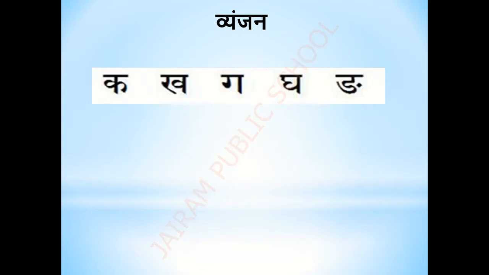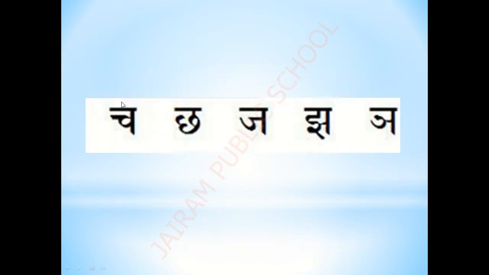First, let me introduce the first line of the Vyanjan, that is K, Kh, G, Gh, N. While reading, we will read like this only. Now let's see these letters one by one. The next line is Ch, Chh, J, Jh, Nya.